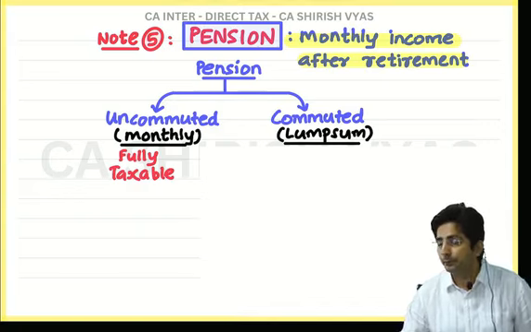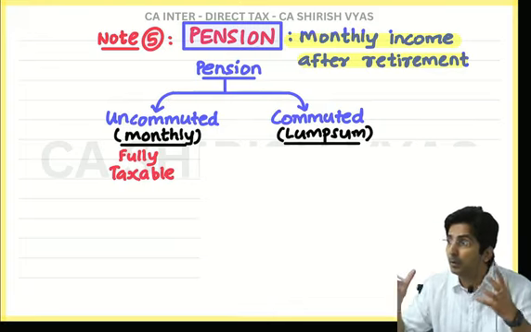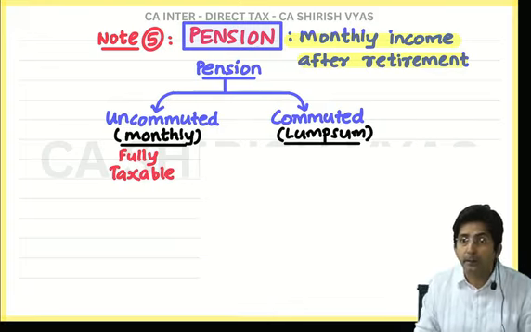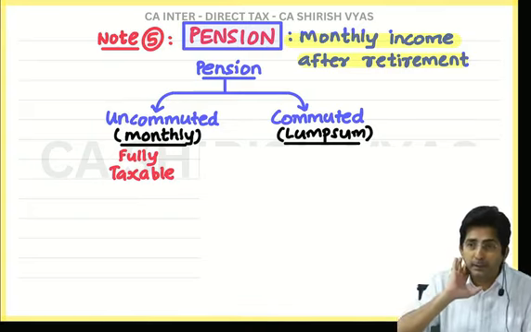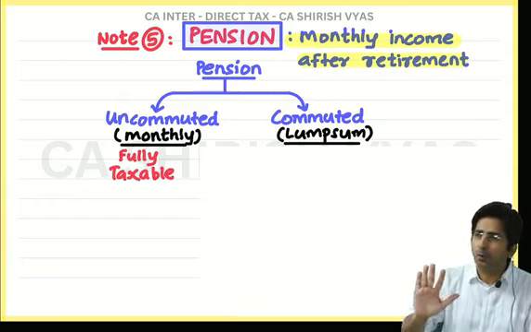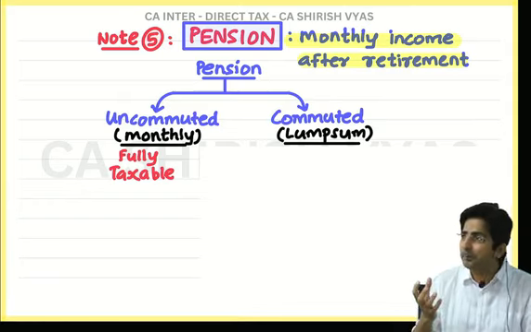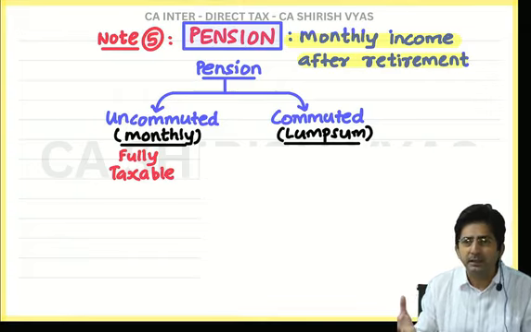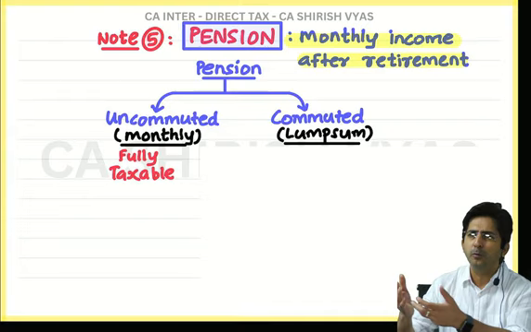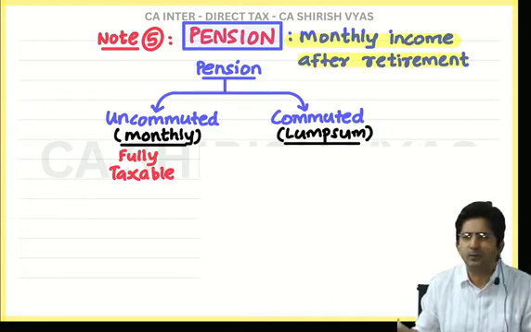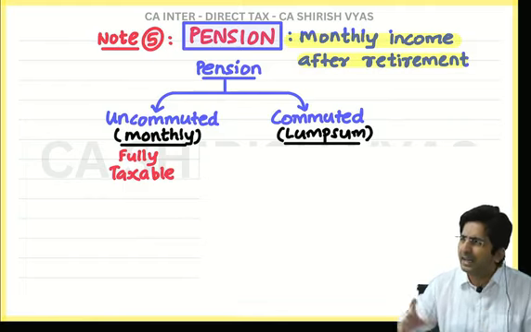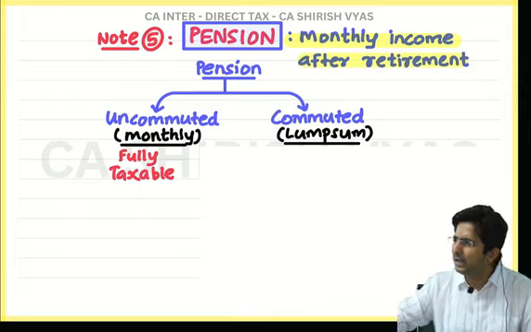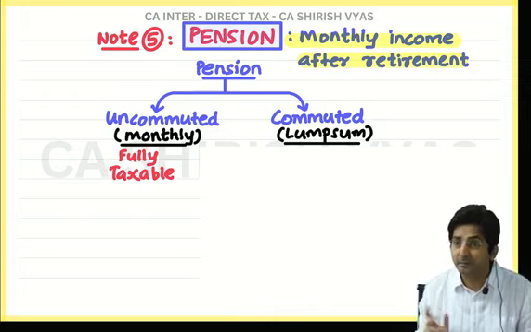You know why? Because when you convert your monthly pension into lump sum, you get a big amount. And such a big amount, if it becomes taxable, the employee will be burdened. And you know what the government thinks? We don't want to harass that old guy. Because a retired person is a person of old age. And the government thinks, already that old person has paid a lot of tax when he was young and energetic during his service. Now he has retired, let him retire peacefully. In his old age, we don't want to harass him by taxing him.